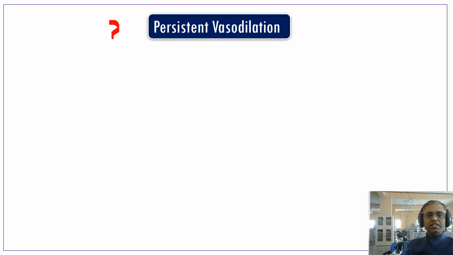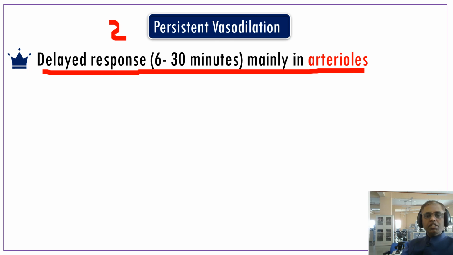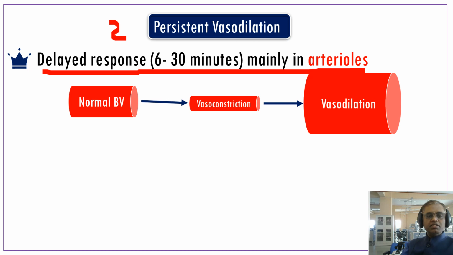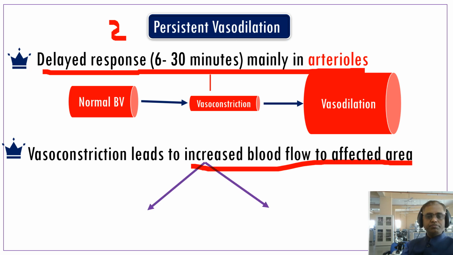We'll go for the second, that is persistent vasodilatation. It's a delayed response, mainly occurring in the arterioles. The duration is 6 to 30 minutes. You can see here, first is the normal blood vessels. First it goes for vasoconstriction, which persists for less than 5 seconds. Then it undergoes vasodilatation or dilation. The vasoconstriction leads to increased blood flow to the affected area, that leads to the vasodilatation.